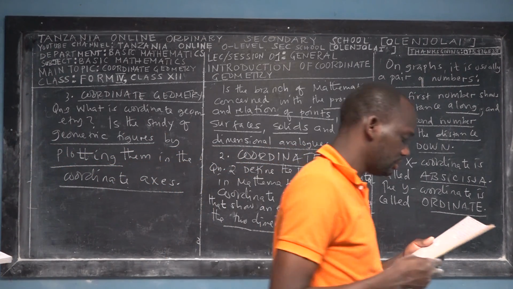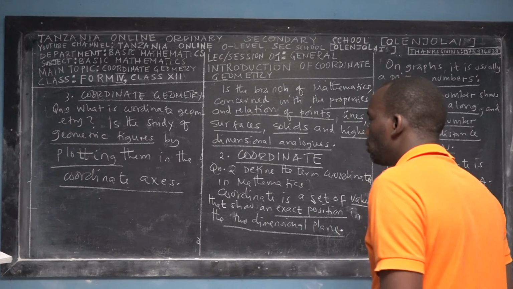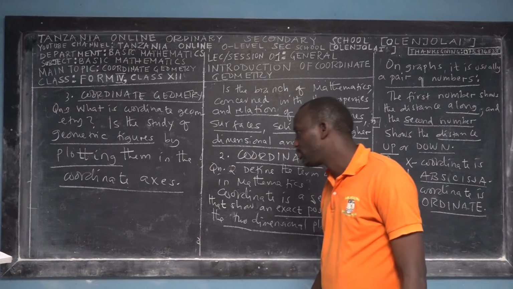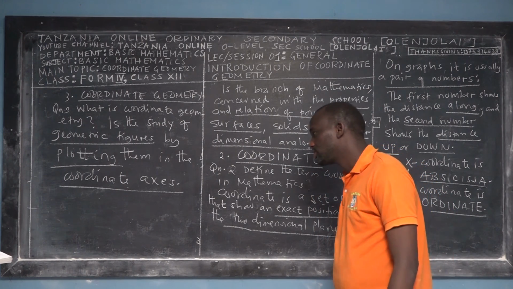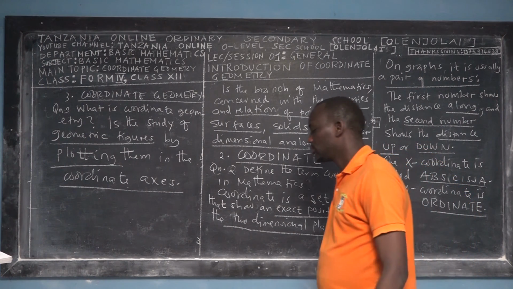That's the meaning of coordinate geometry. So it's a study of geometric figures. We take these geometric figures, we plot them in the coordinate axis. Which coordinate axis? Abscissa and ordinate.